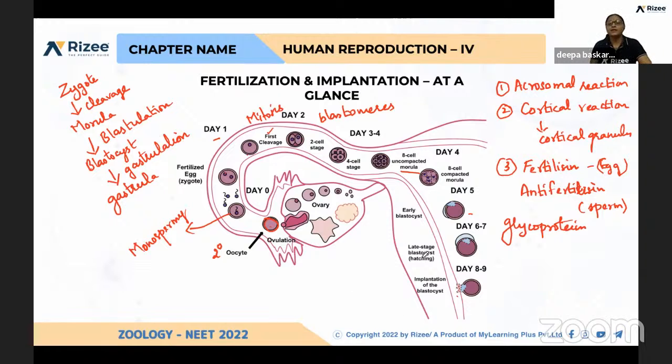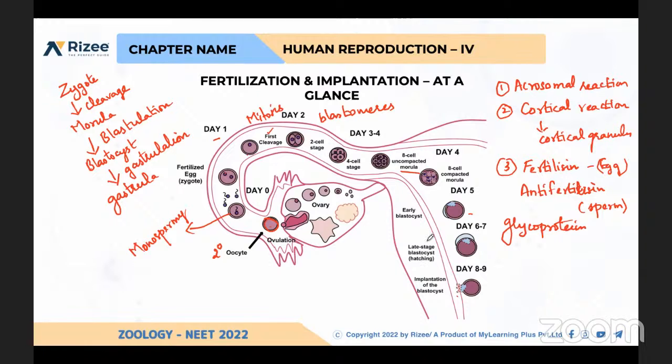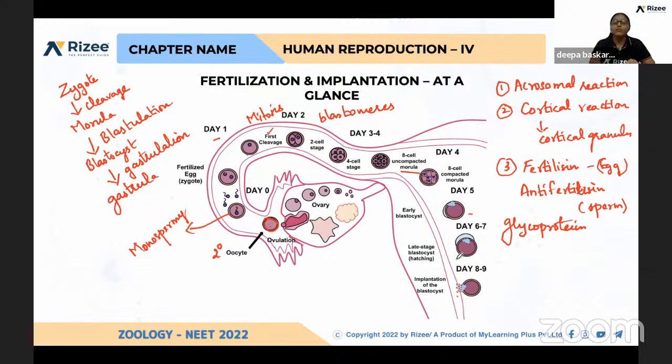Is it clear, dear Nandini? Yes, ma'am. Okay. So from zygote to embryo, all the divisions are only mitosis. I think it is clear what blastomeres are, what a morula is, what a blastocyst is, what a gastrula is.